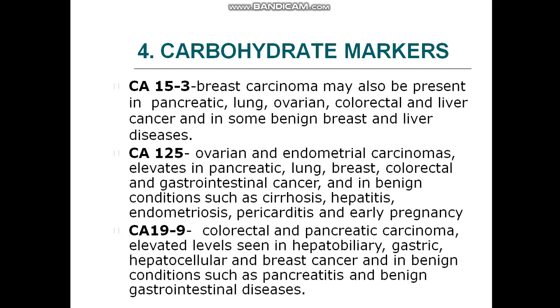CA125 is a tumor marker of ovarian and endometrial carcinoma, elevates in pancreatic, lung, breast, colorectal and GI cancer, and in benign conditions such as cirrhosis, hepatitis, endometriosis, pericarditis and early pregnancy. CA199 is a tumor marker of colorectal and pancreatic carcinoma, elevated levels are seen in hepatobiliary, gastric, hepatocellular and breast cancer, and it also increases in benign conditions such as pancreatitis and benign GI diseases.